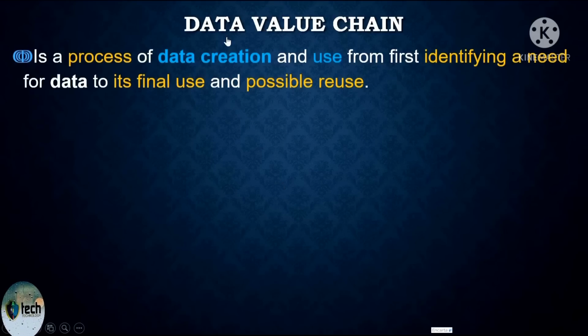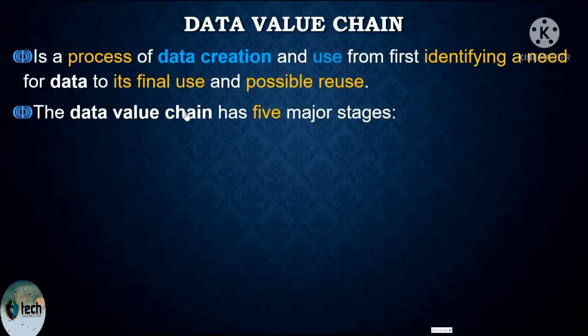Data value chain is simply a process of data creation and use from first identifying the need for data to its final use and possible use. Data value chain is simply a process of data creation and use from first identifying the need for data to its final use and possible use. Data value chain has 5 major stages.